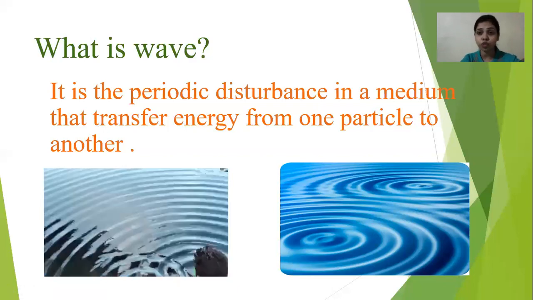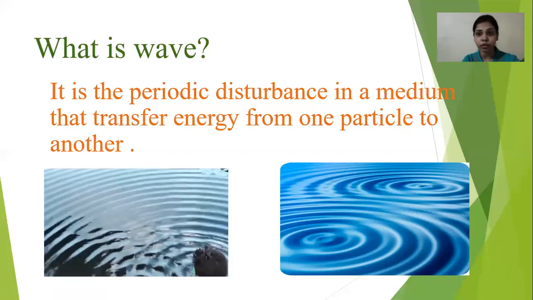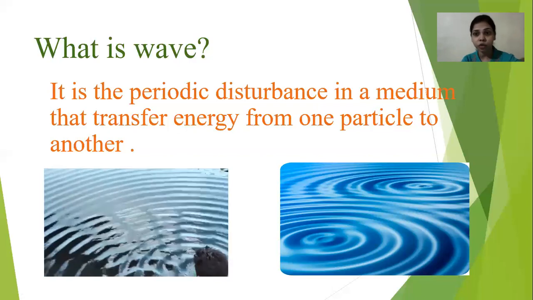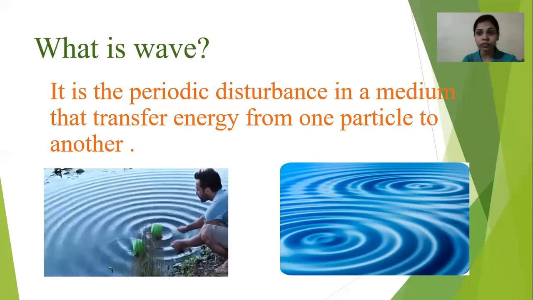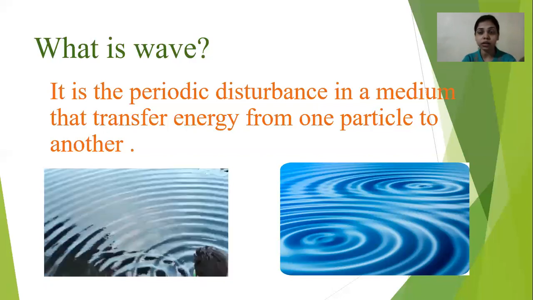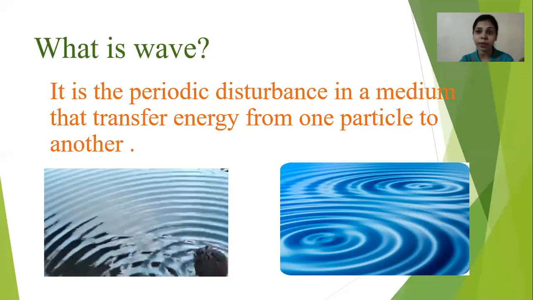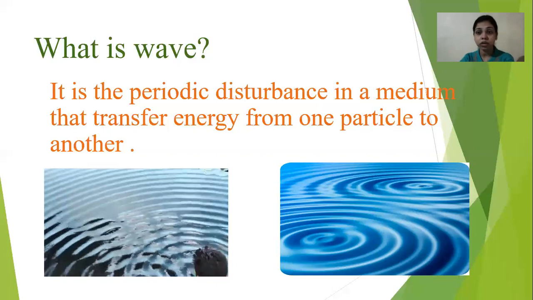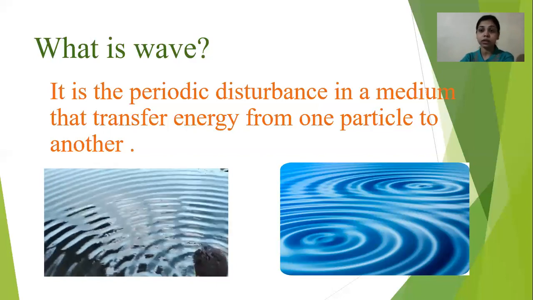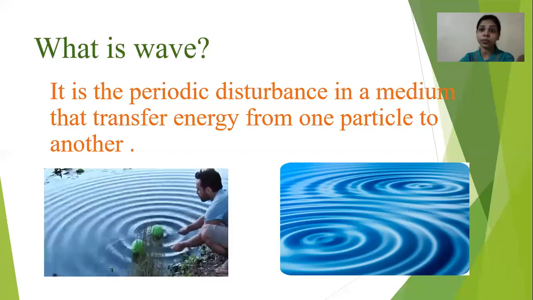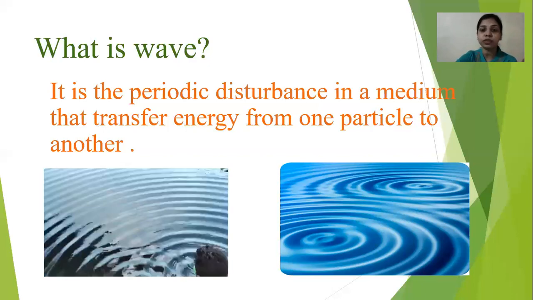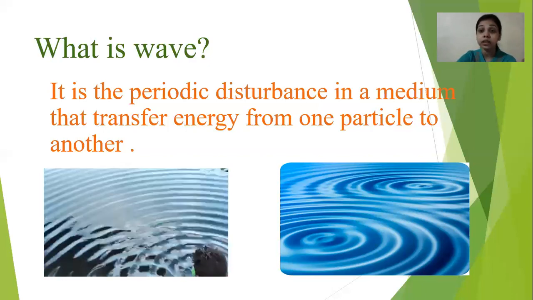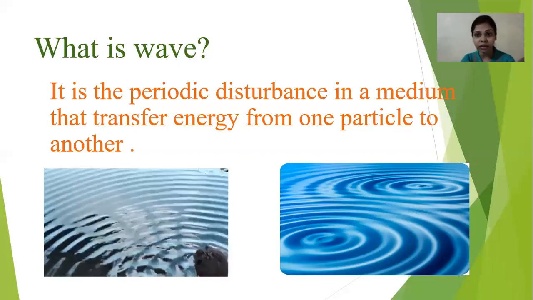So how does this form? What exactly happens there? When you throw something in the water, it disturbs one particle of the water. This one particle disturbs the nearby particle present in the water. This nearby particle disturbs another third particle, and so on, and like that the ripples are formed, or we can also say that the waves are formed in the water.